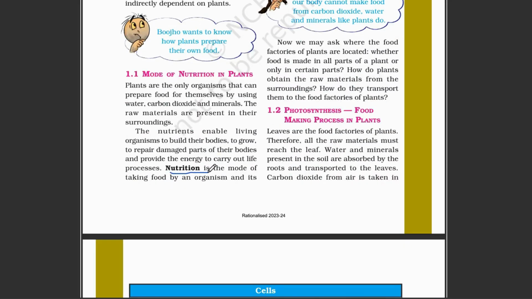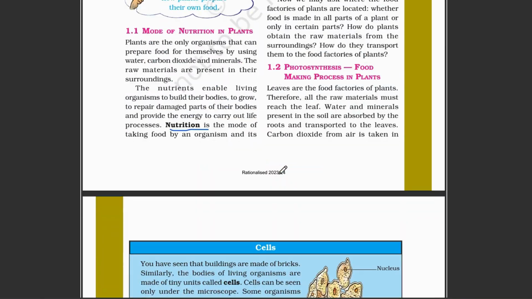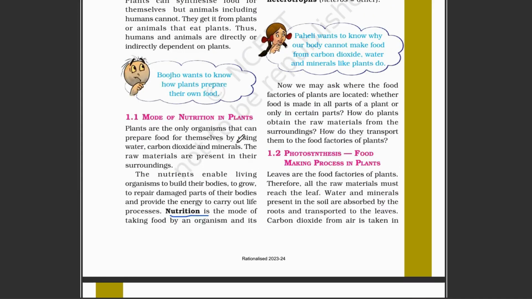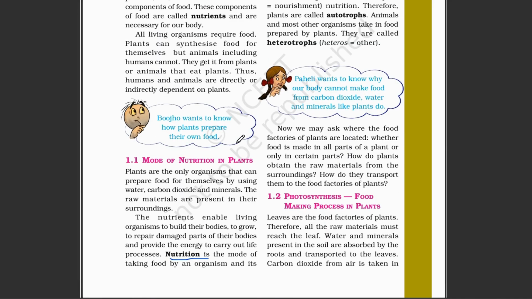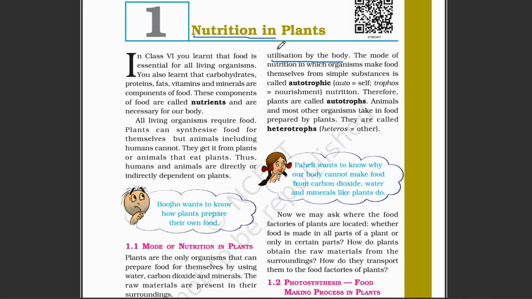Nutrition is the process by which an organism takes food, or makes its own food, and utilizes that food in the body. First of all, nutrition is of two types.